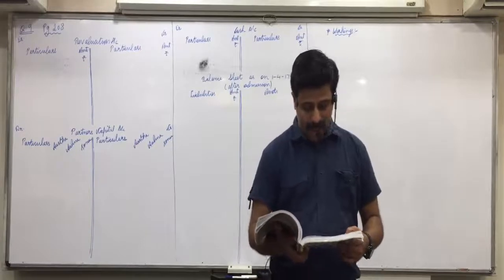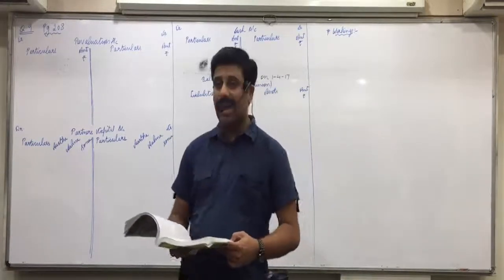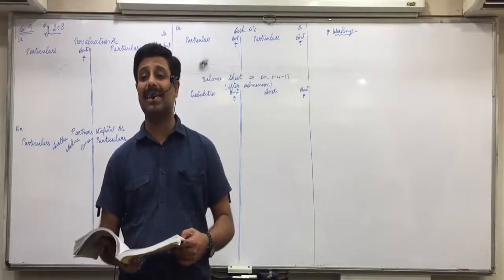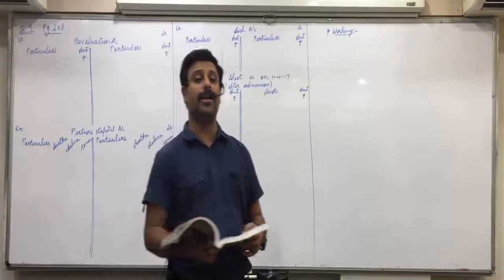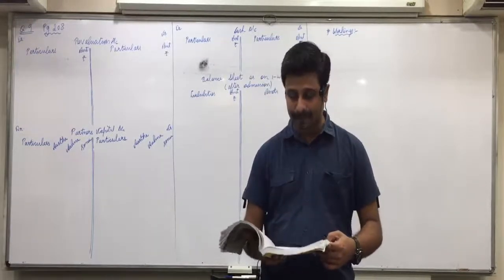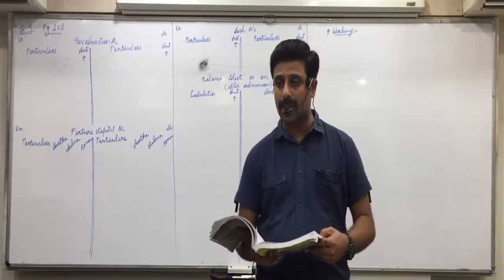Asset side, put tick on goodwill, cash, advertisement campaign expenditure, and profit and loss account. What does asset side profit and loss account indicate? Accumulated loss. Are you all clear with this? So these things we will record first, then we'll continue with the further question.